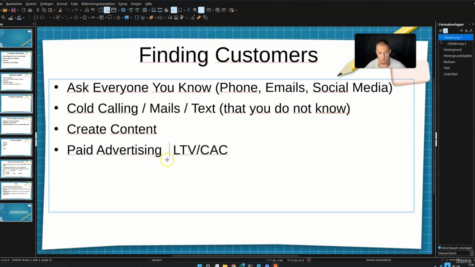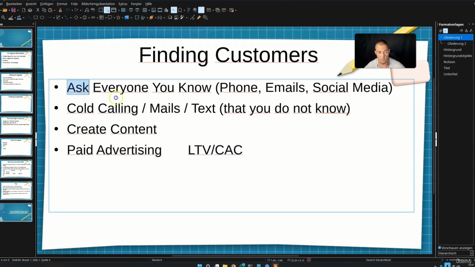But in order to do that, you need to understand LTV divided by CAC. And if you right now don't know what LTV divided by CAC is, you should not do this. This means lifetime value and customer acquisition cost. And in an optimal way, you should have lifetime value a lot higher than customer acquisition cost. And like I said, if you don't know what I'm talking about right now and you want to start out with these things, please don't do paid ads.